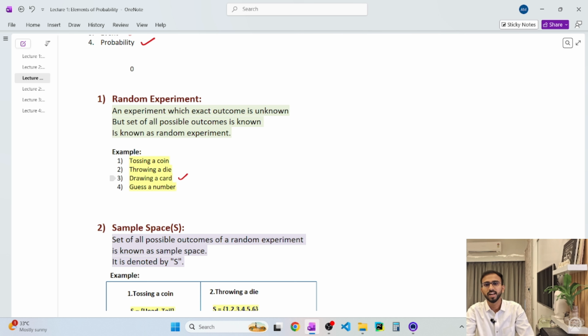Another example of a random experiment is drawing a card. We all know there are 52 cards. If we draw a card, this is an example of a random experiment. The fourth random experiment is guessing a number. If we guess a number between 1 to 10, this is also an example of a random experiment.